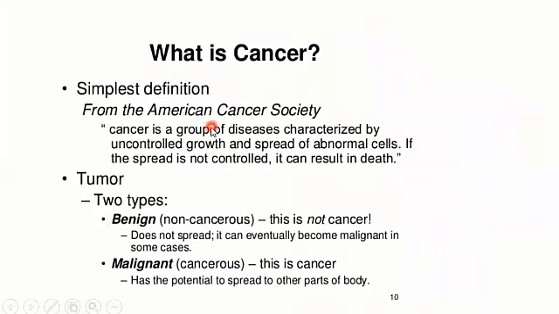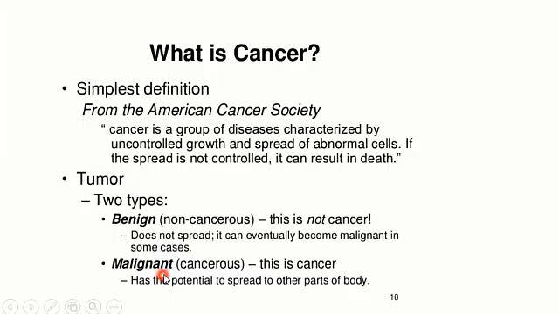Now, what is cancer? Cancer is a group of diseases characterized by the uncontrolled growth and spread of abnormal cells, and if the spread is not controlled, it can result in death. There are two types of tumor. Number one is the benign tumor, which is actually non-cancerous, and it doesn't spread.